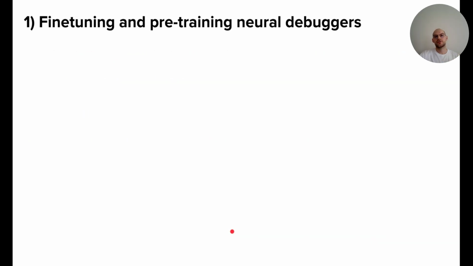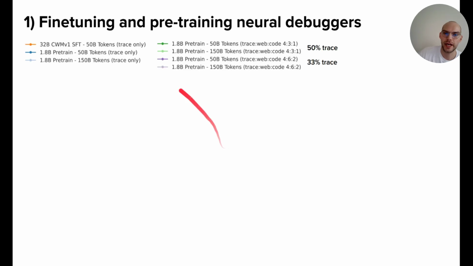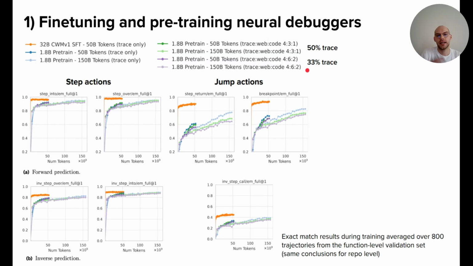Okay, so now let's look at this first experiment, fine-tuning and pre-training neural debuggers. So here we compare these 4 different models, or rather 4 different setups. We train the 32 billion model and then 3 different instances of the 1.8 billion parameter model. We train either on 50 billion or 150 billion tokens, and we distinguish between trace only, 50% trace data, and 33% trace data. And then we categorize the results.